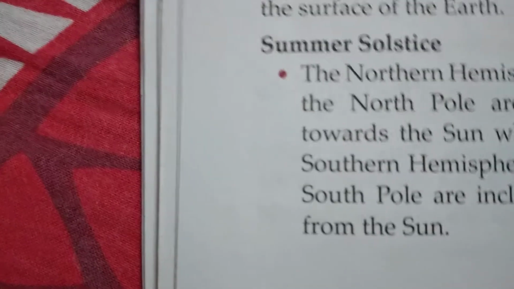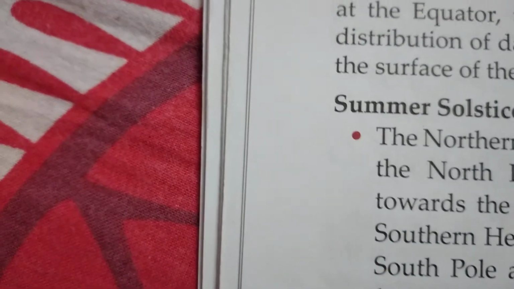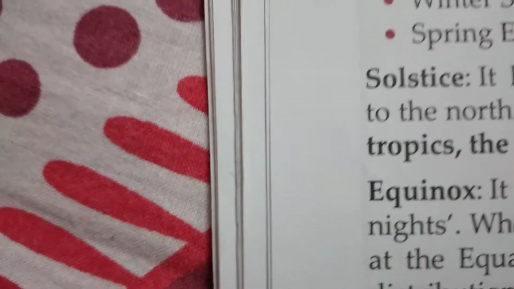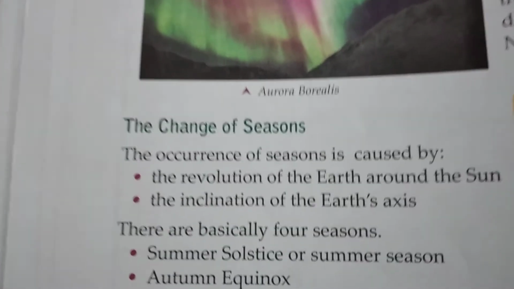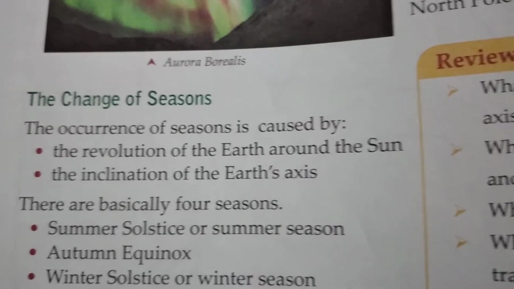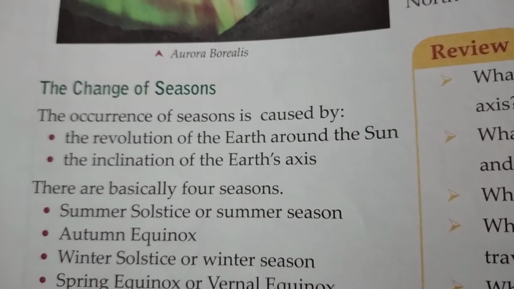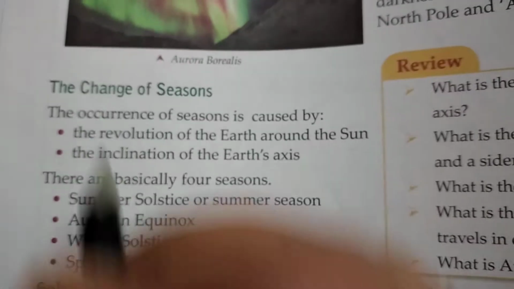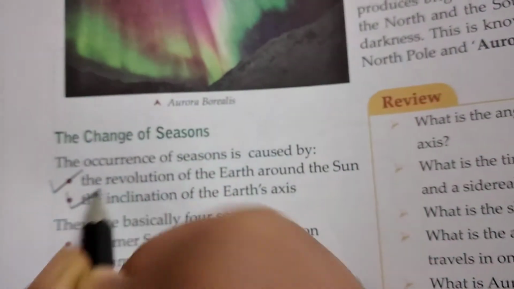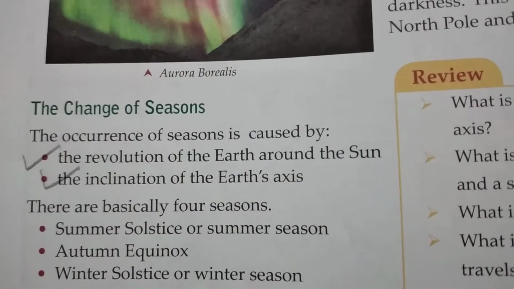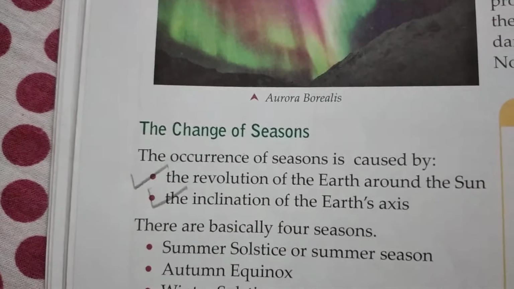So the next question is, discuss the main reasons for the change of seasons. So we will only write these 2 points, that is the revolution of the earth around the sun, the inclination of the earth's axis.